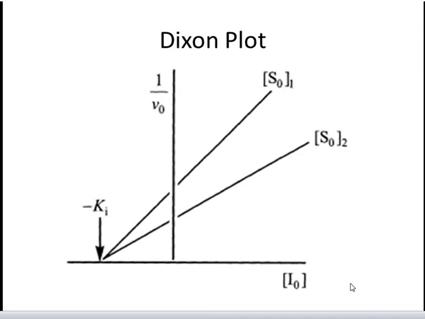Thus, a Dixon plot of 1/V0 against inhibitor concentration will be linear at a fixed enzyme concentration and substrate concentration.